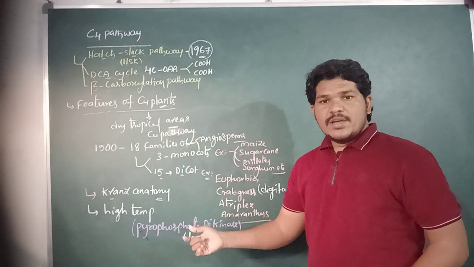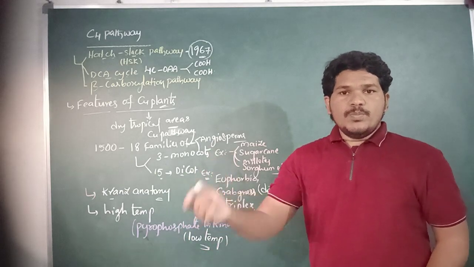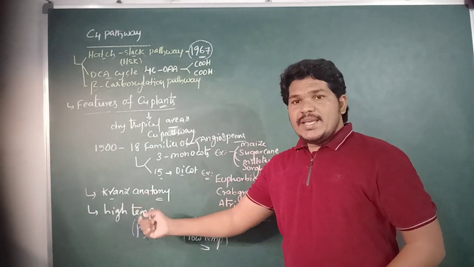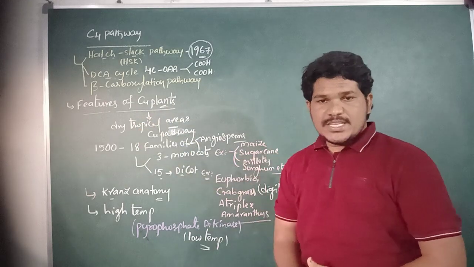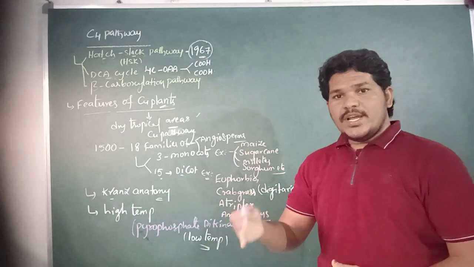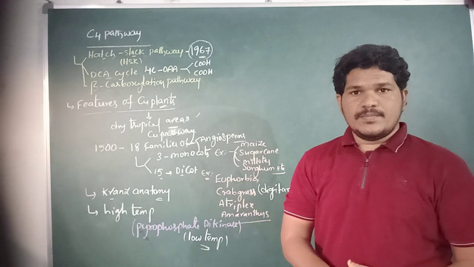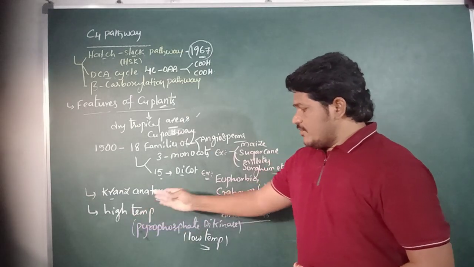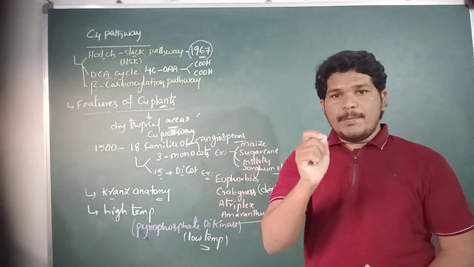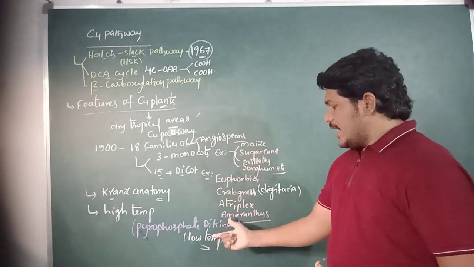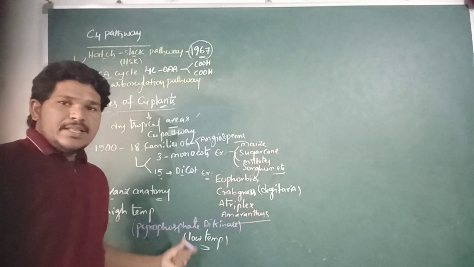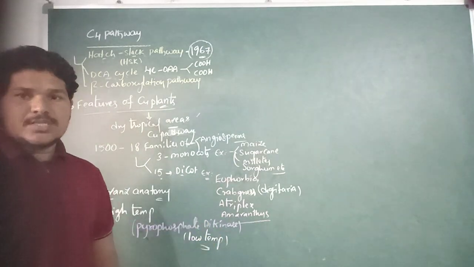At low temperature the plants perform poor photosynthesis. The plants present in dry tropical areas can tolerate high temperature because they have pyruvate phosphate dikinase, an enzyme highly sensitive to low temperature, so at low temperature they perform very poor photosynthesis.